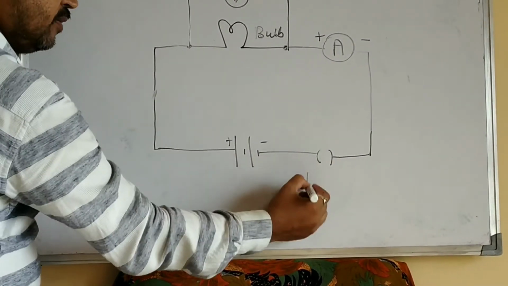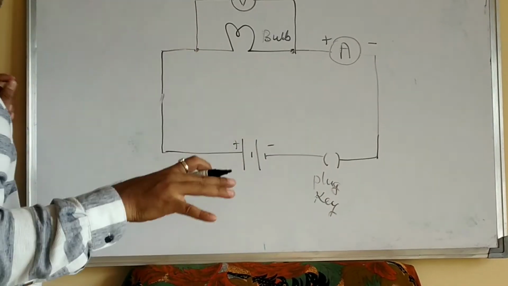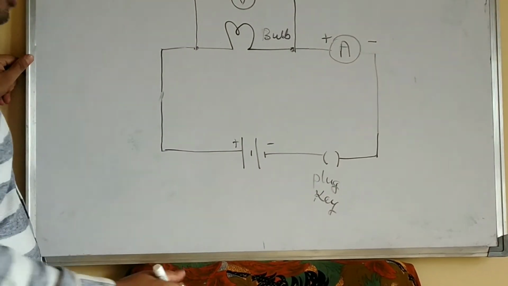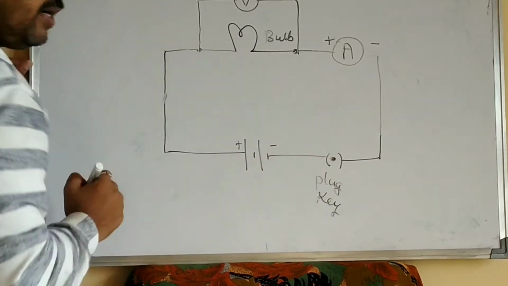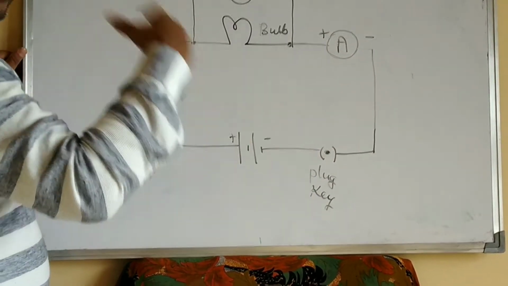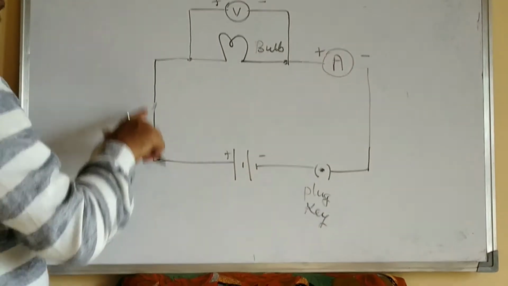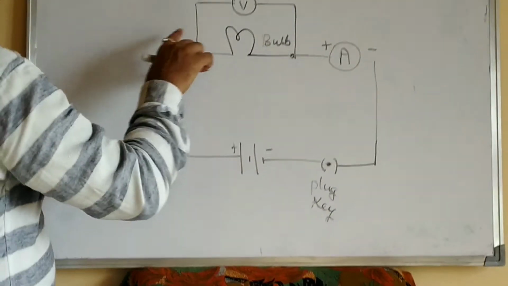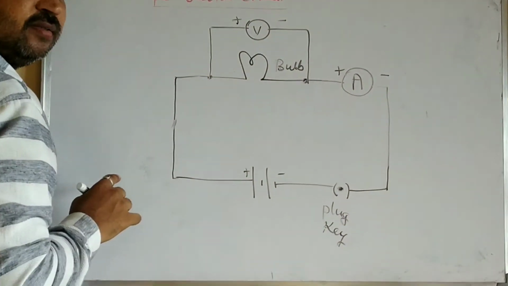This plug key or switch has to be closed, or switched on. How? You just write a dot. So this indicates that the plug key, meaning the switch, is on. Now with the switch on, the battery will supply the current, right? That will flow through the bulb and the circuit gets completed.